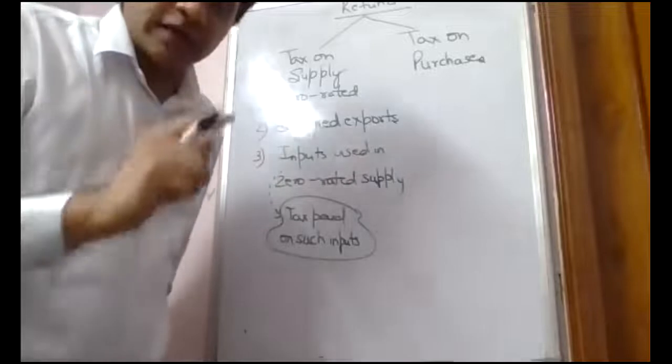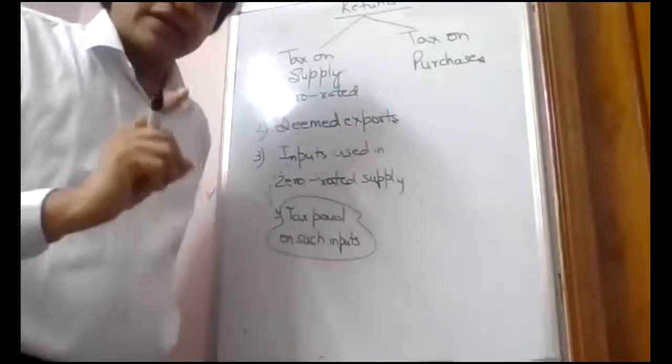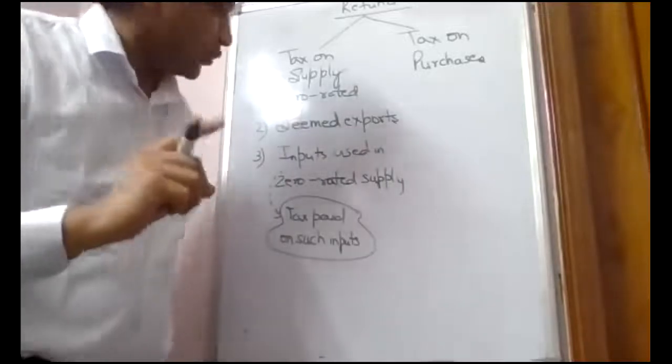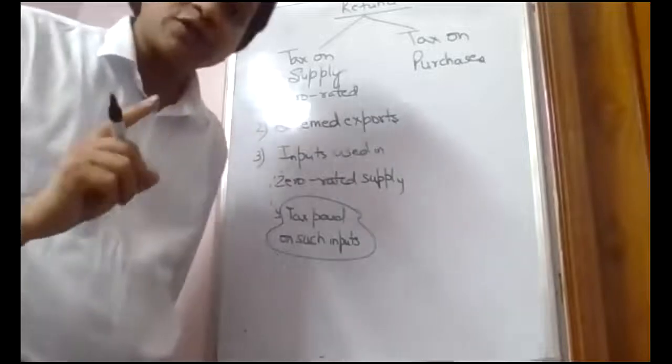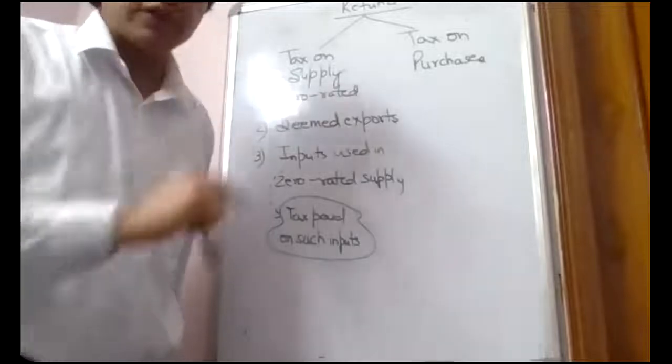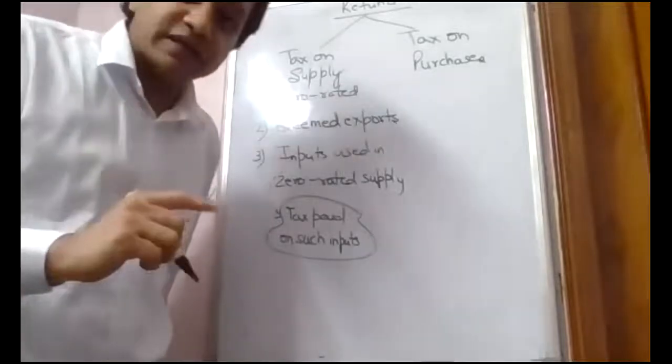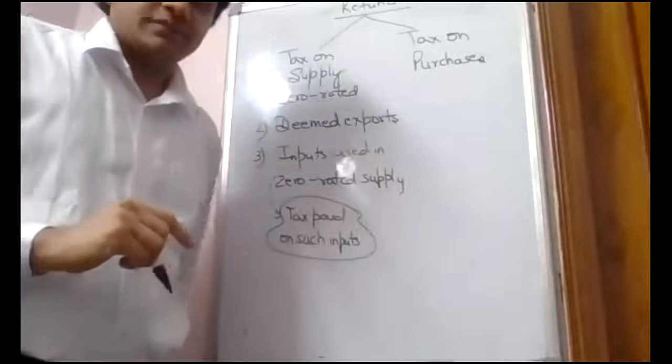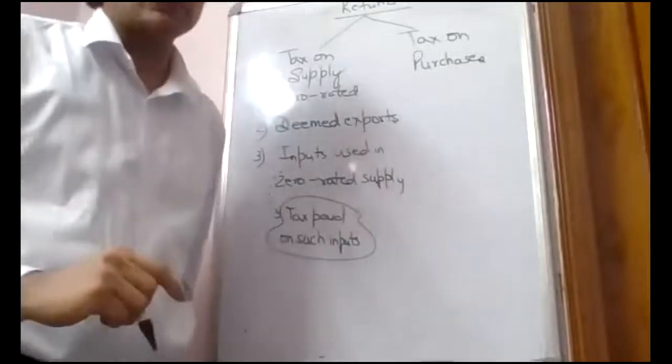So this is the refund of tax. Tax paid on zero rated supply, tax paid on deemed exports, and tax paid on inputs which are used in zero rated supply. Then not only tax paid on these supplies, if I have paid some taxes on my purchases, those taxes can also be refunded.